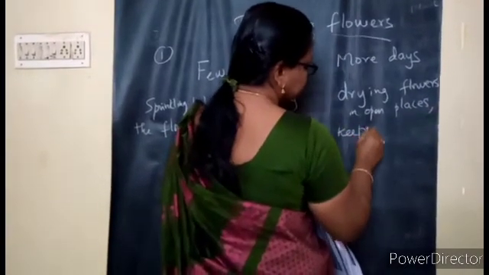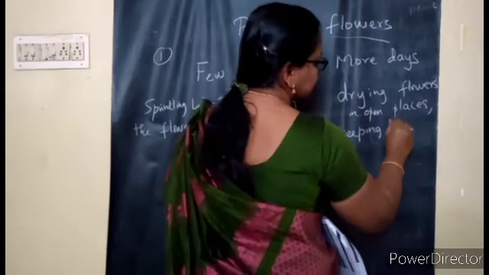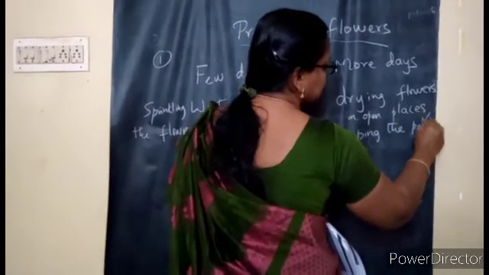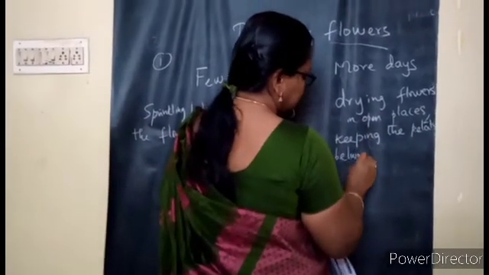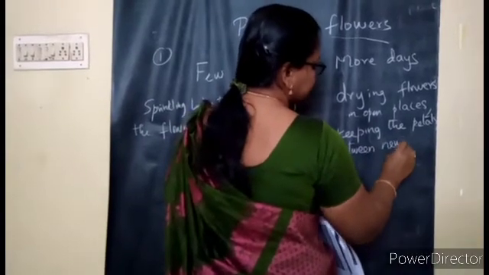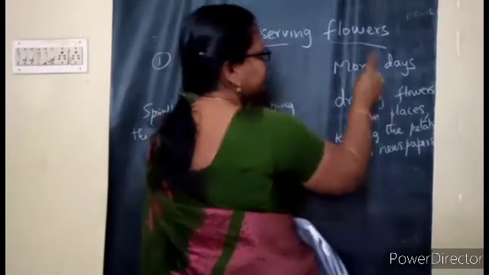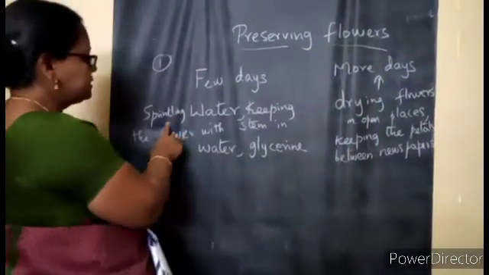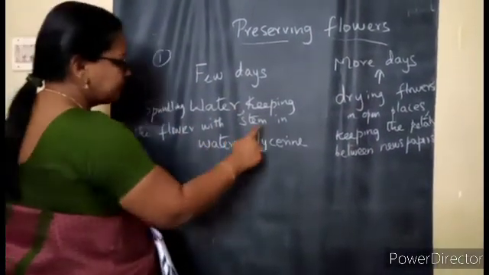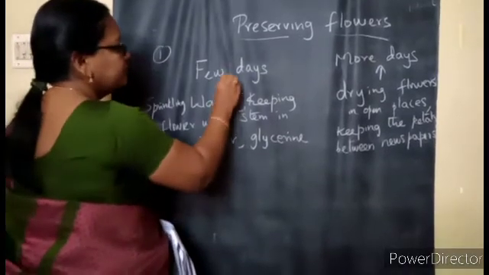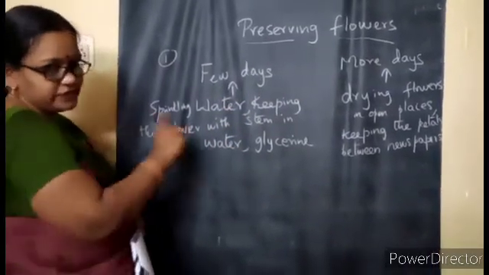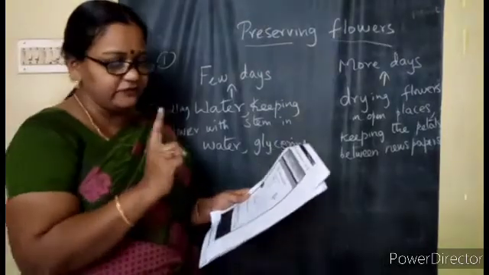keeping the petals between newspapers. We can preserve them for more days. Sprinkling water, keeping the flower with stem in water and glycerin can keep the flower for a few days. So with this help, you can make your own sentence and complete the first question.